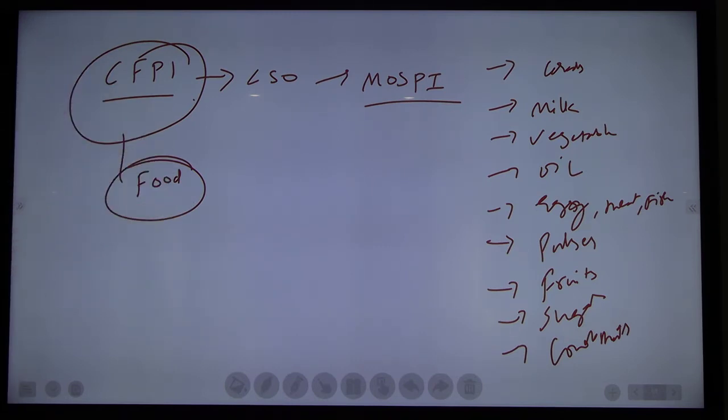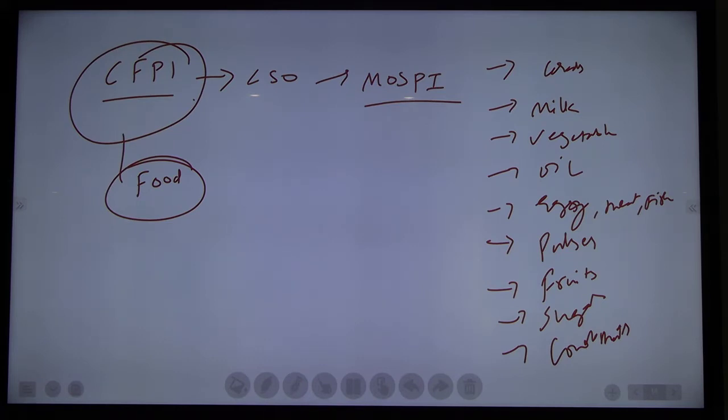Then next, other condiments. So these are the weightage of the Consumer Food Price Index. Cereals, oats, are rich in carbohydrates. Upma is also there.